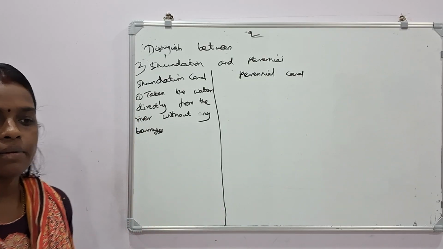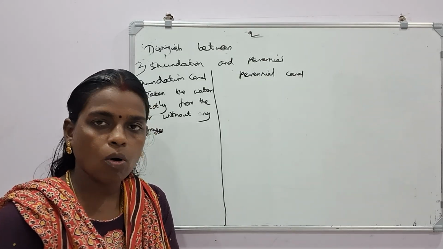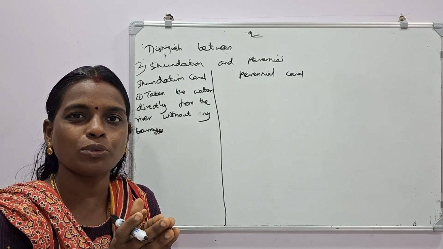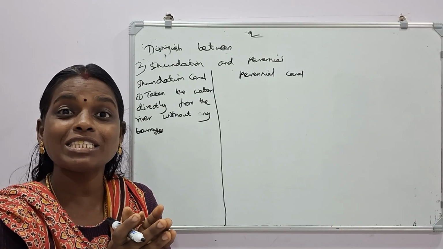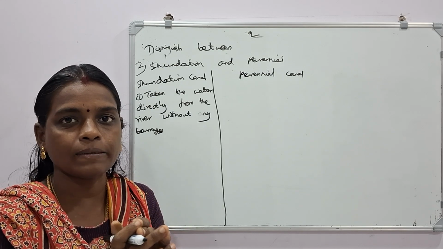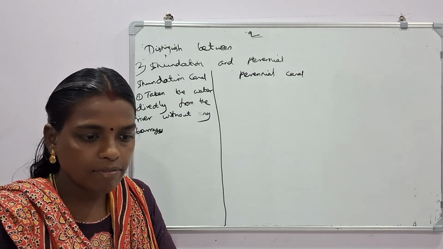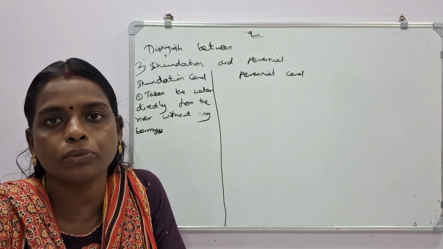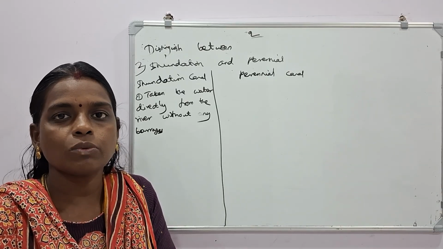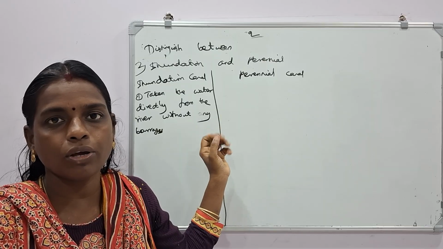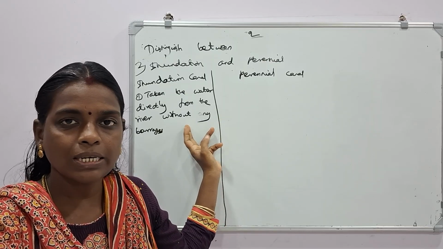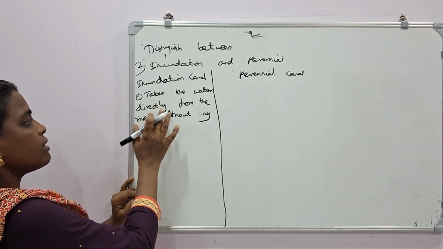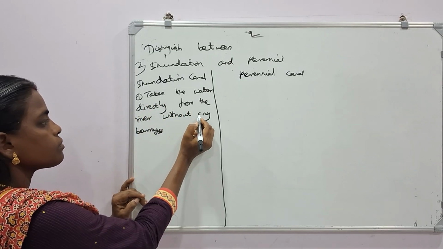What is a canal? We have some small area, some narrow space to let the water flow to the agricultural land. Have you seen that? Yes, that is a canal. A canal is a way through which we send water to the agricultural land. So here we are looking at the inundation canal and the perennial canal. So the first point for the inundation canal: taken the water directly from the river without any barrages.